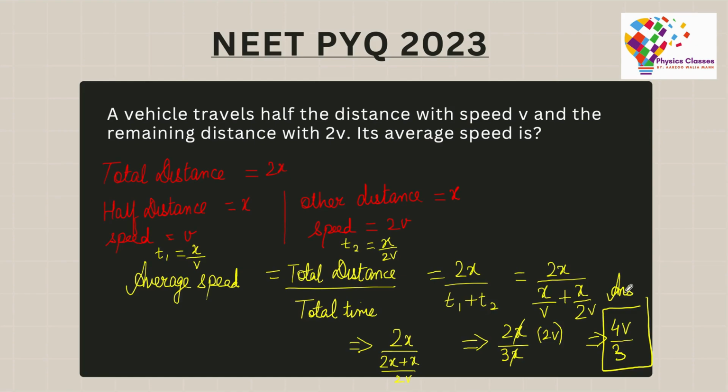It's a very easy question. The only thing is that you have to keep the basics in mind, that if you're calculating the average speed, you take the total distance by total time. You do not calculate the average speed by taking the average of v and 2v. You simply use the formula and substitute as required.